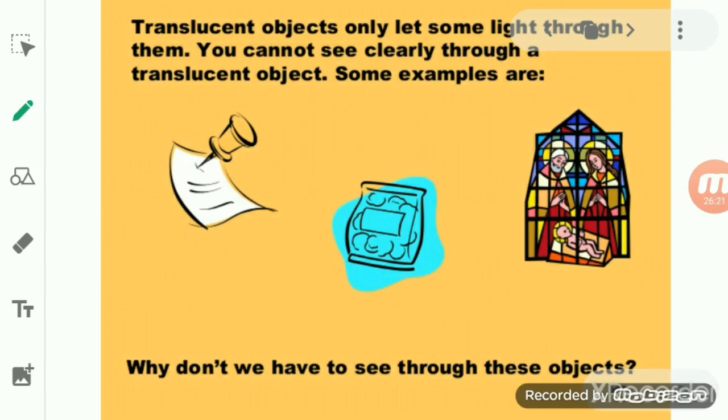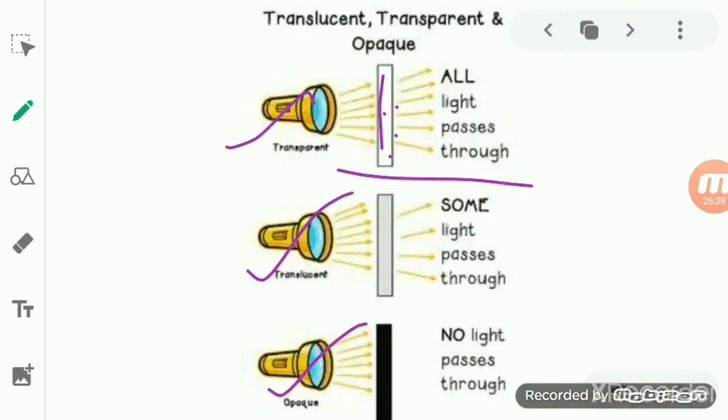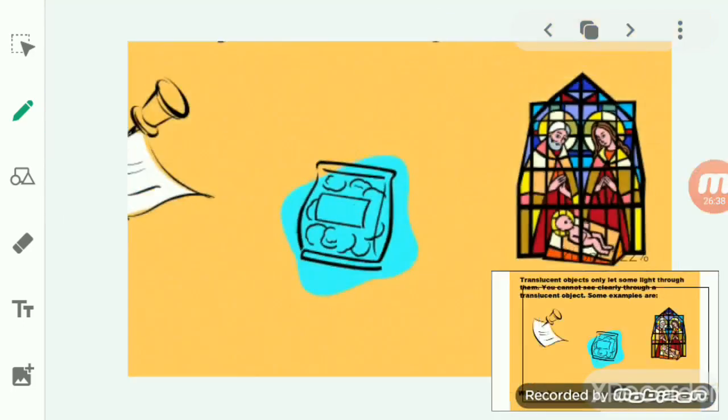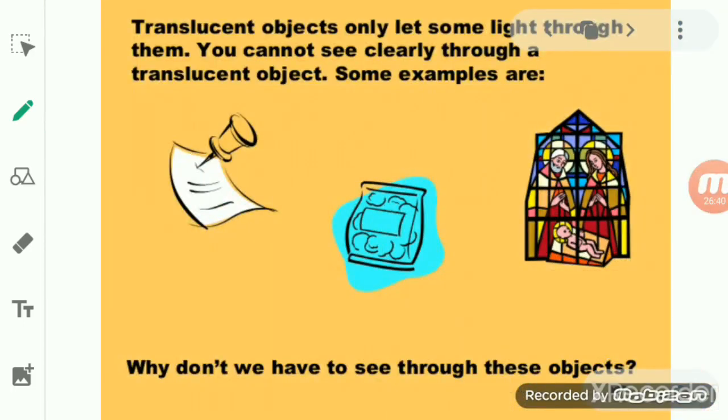It means it allows light to pass through it, but not all the light, only a small amount of light passes through it. You can see here this much light is going here, but it allows only a little of the light to pass through that object. So that kind of object which lets only some of the light pass through is known as a translucent material.